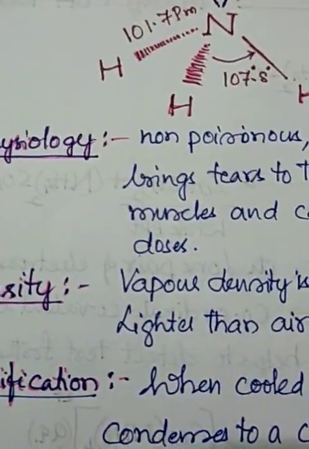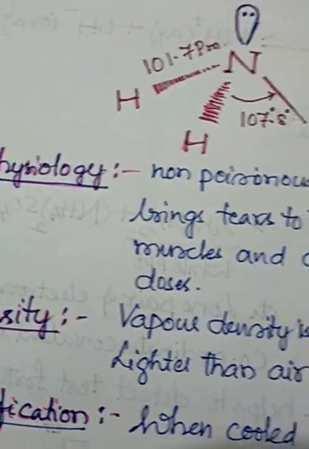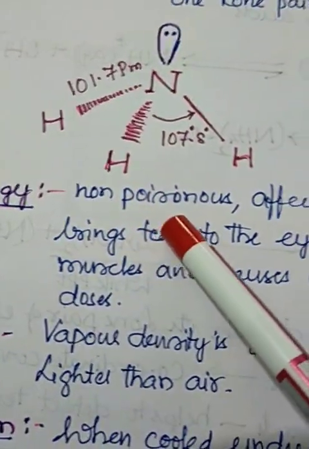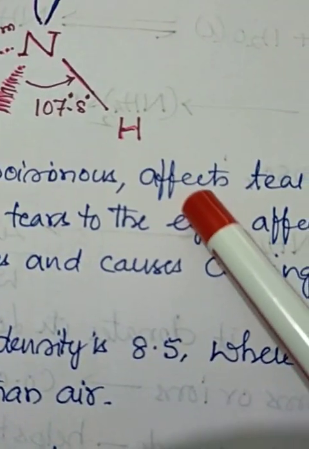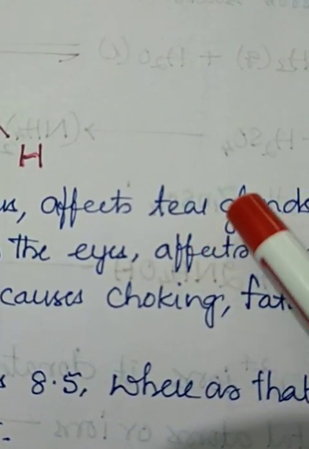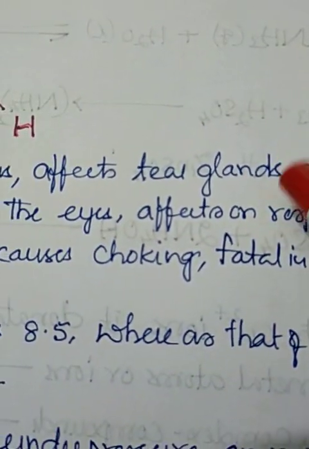What about the physiology? It is non-poisonous, but it affects the tear glands.